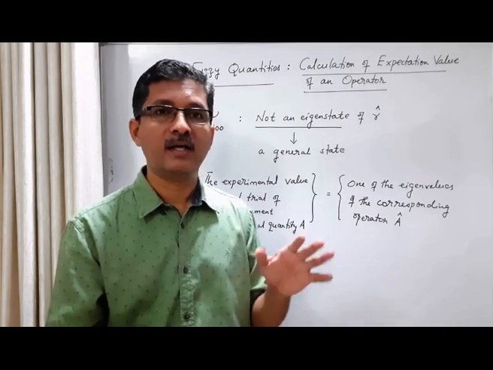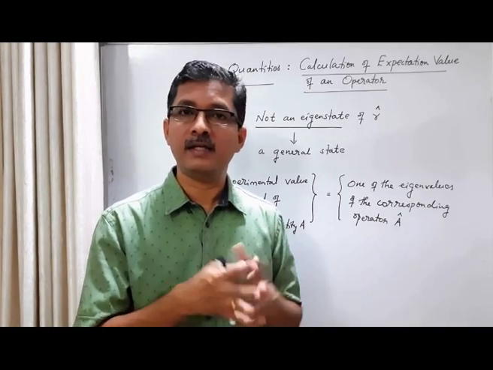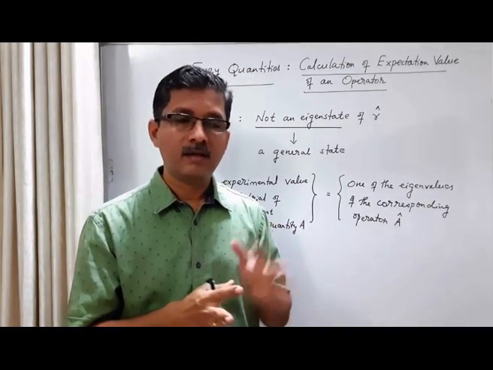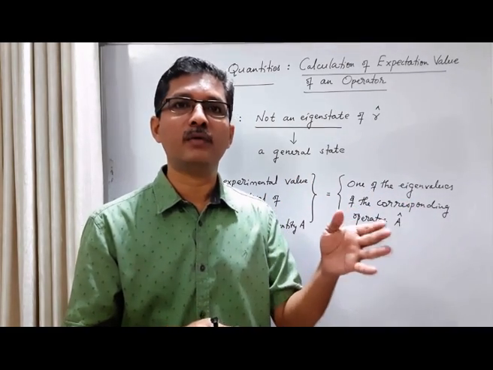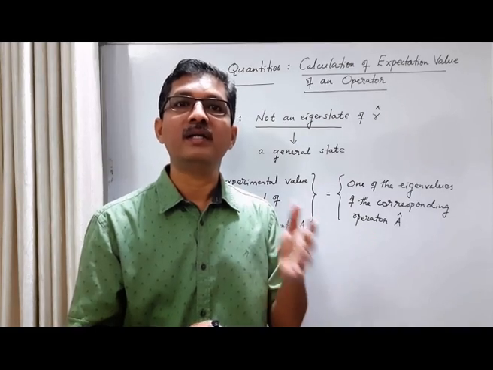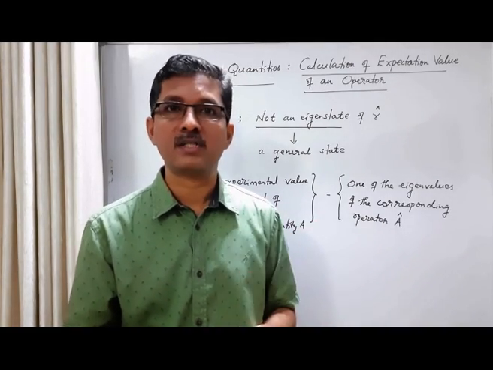Already we said that the state of the system is an eigenstate of the operator. Then corresponding to this eigenstate, there is an eigenvalue. That eigenvalue is the quantity that we will obtain in each trial of the measurement, and this we call a sharp quantity.